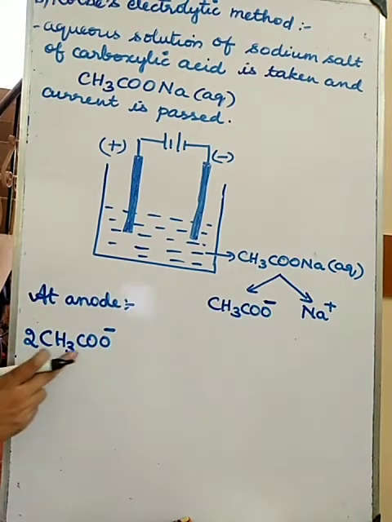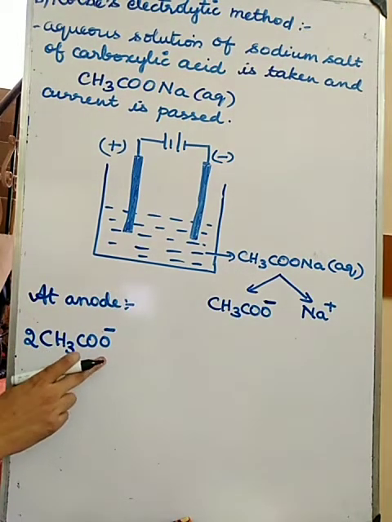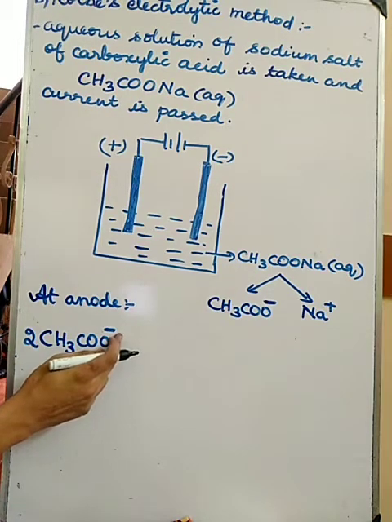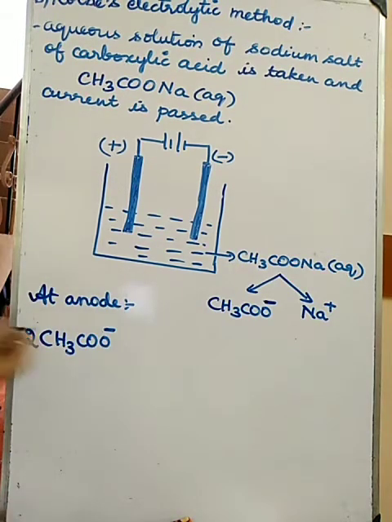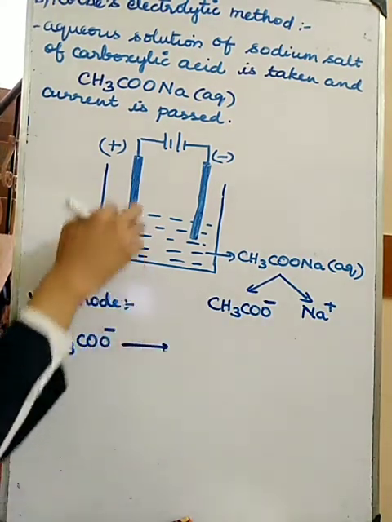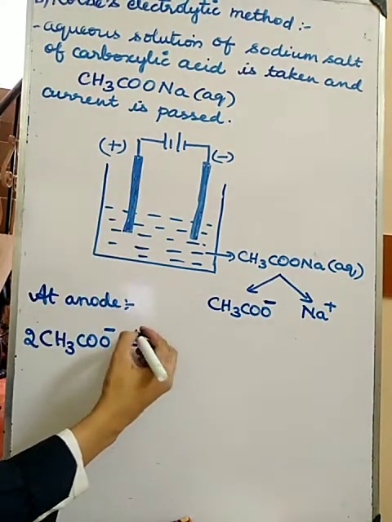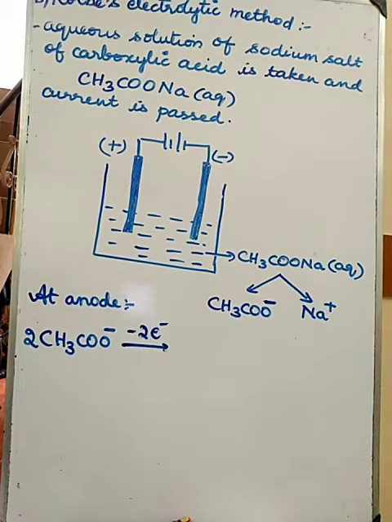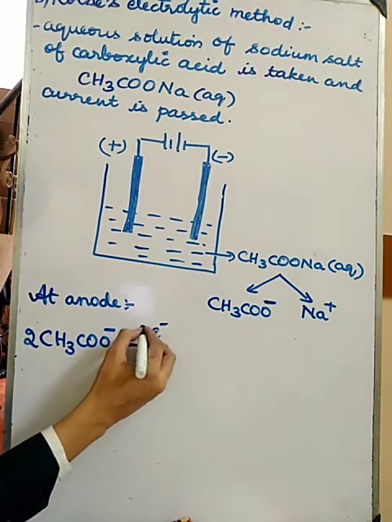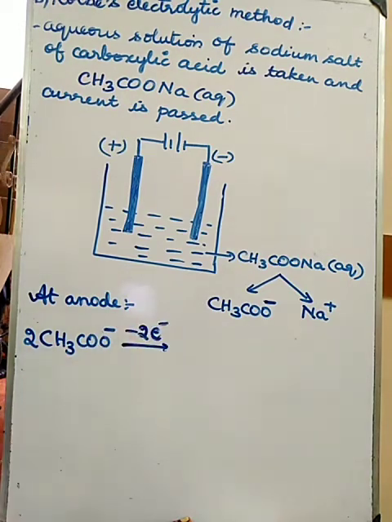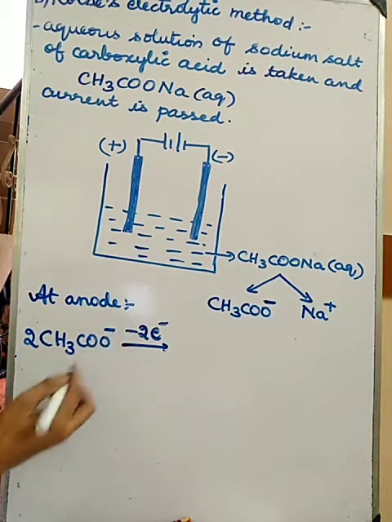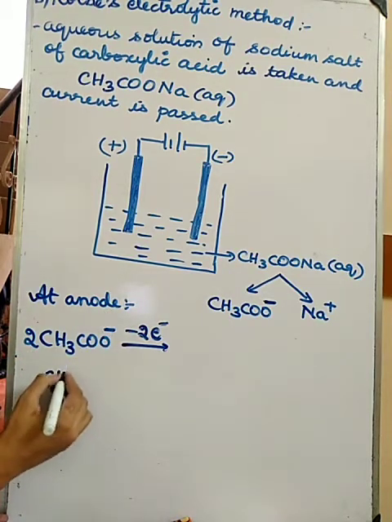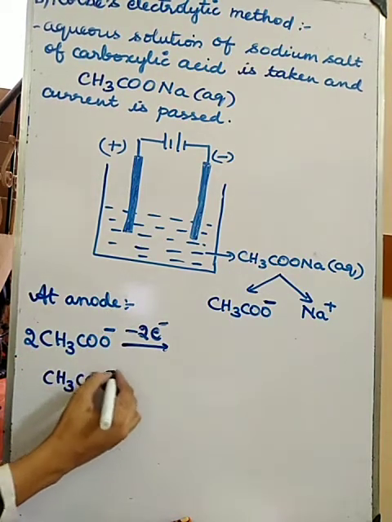Now I have 2 CH3COO minus. How many electrons are extra? 2 electrons are extra. So it will go to the anode and release the 2 electrons.